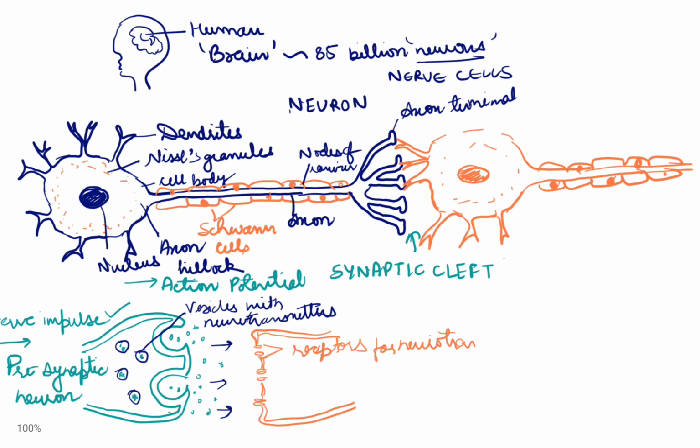So this is how the information relay is conducted to reach its target. This was all about the structure of the neuron and the nerve impulse conduction.